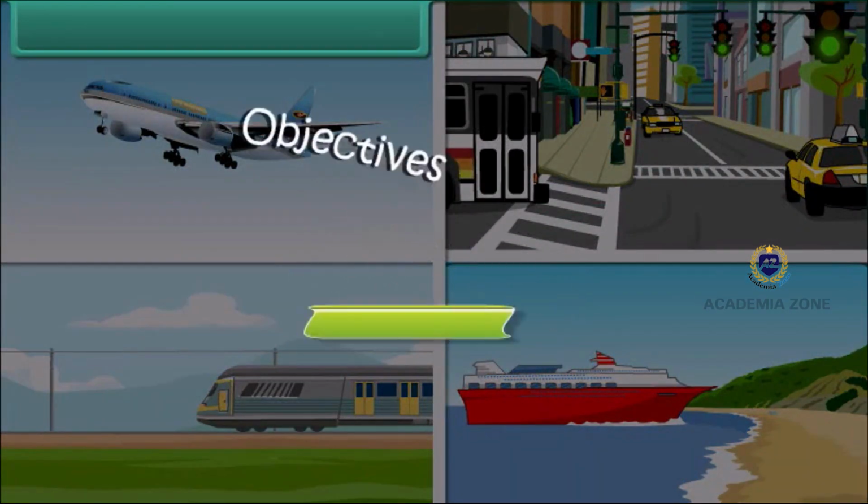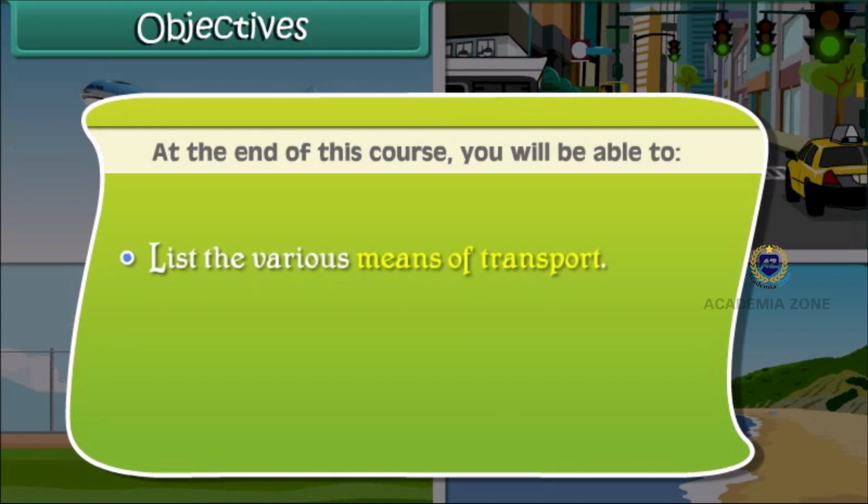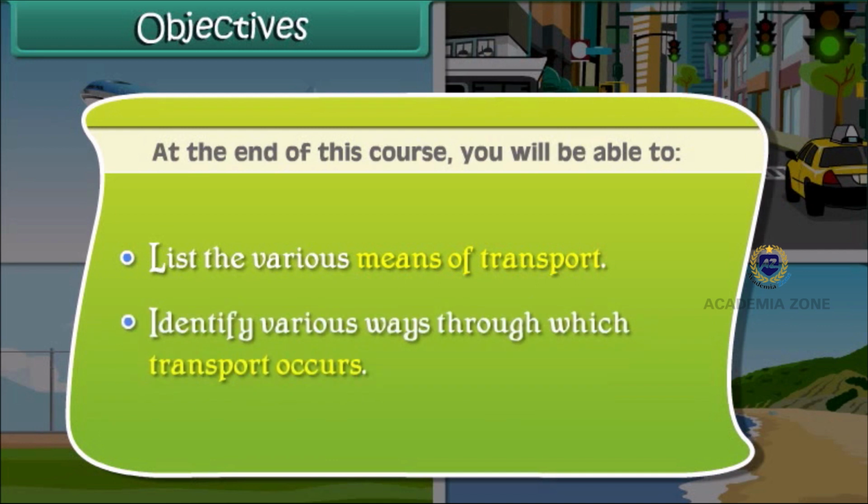Objectives. At the end of this course, you will be able to list the various means of transport. Identify various ways through which transport occurs.